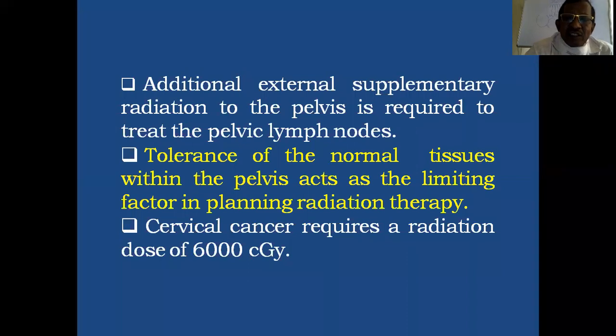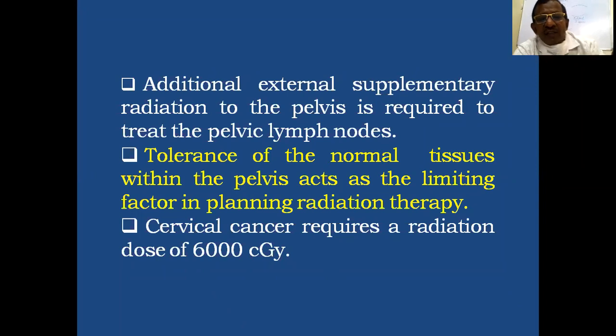Additional external supplementary radiation to the pelvis is required to treat the pelvic lymph nodes when intracavitary brachytherapy is first given. Tolerance of the normal tissues within the pelvis acts as the limiting factor in planning radiation therapy, so it should be taken into account.